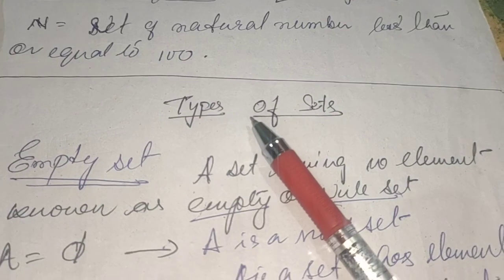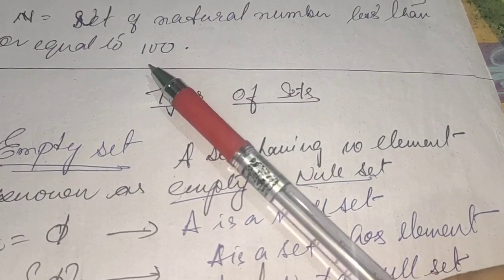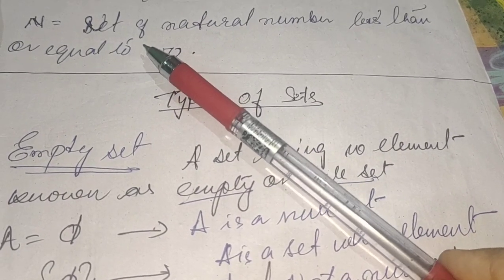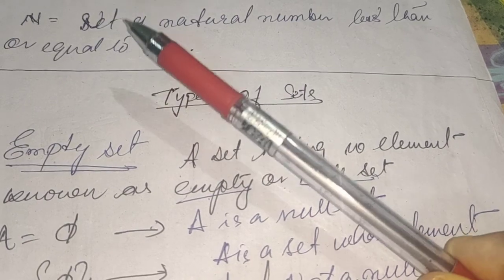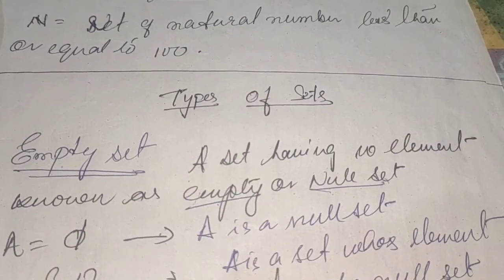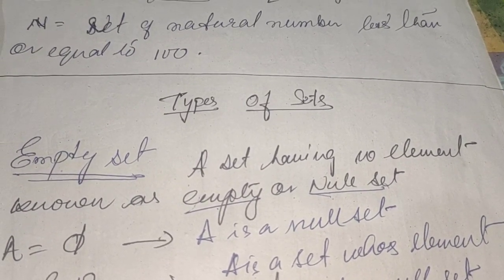When I started the discussion, I told you that I am putting a pen on the board, and if the pen is here, the set will be 'a pen is on the board'. So it is a singleton set because there is only one pen. Now I am removing the pen from the board. So how can we define it? I told you that I can define that also: there is no pen on the board.